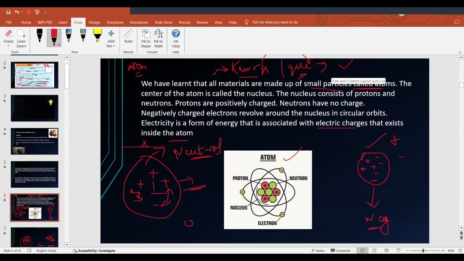An atom consists of a nucleus, the center of the atom, and the nucleus consists of protons and neutrons. Protons are positively charged, and neutrons are neutral, meaning no charge. Electrons are the particles that revolve around the nucleus. Yes.